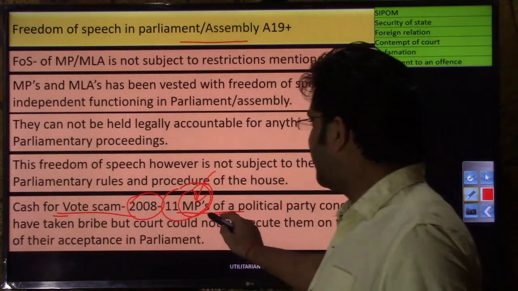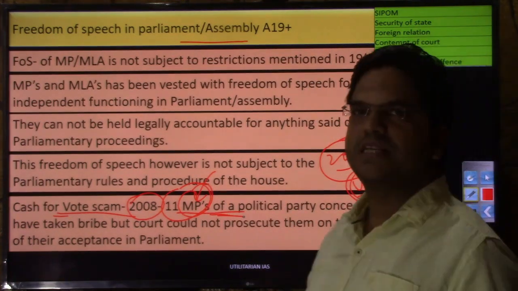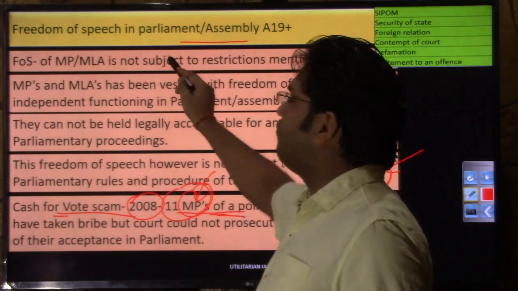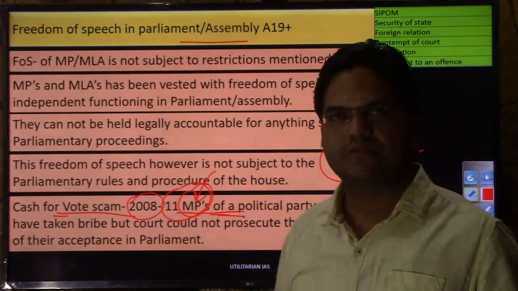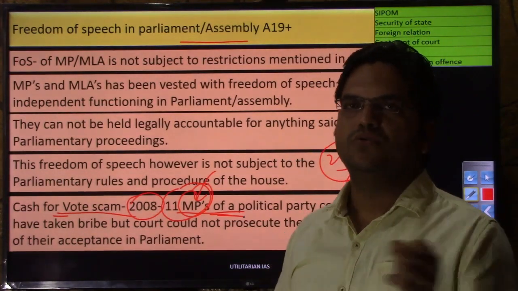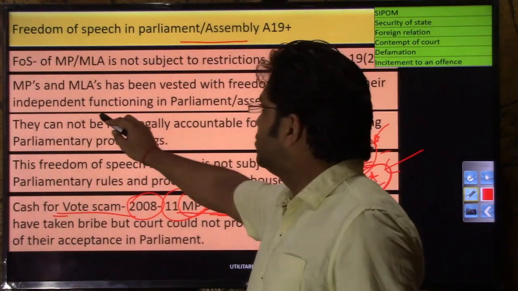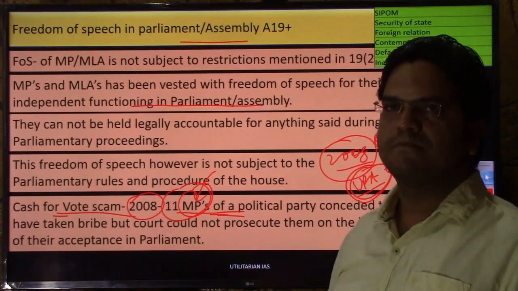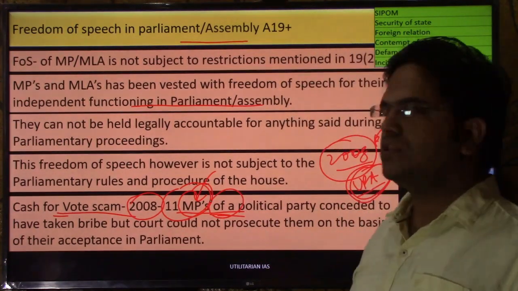So that is the height of freedom of speech that members of parliament and members of legislative assembly have while on the floor of the house. Whatever they have said cannot be used, or you cannot use that statement to drag them into court. And all that is to ensure independent functioning. Although I have taken a negative example, there can be many positive examples.